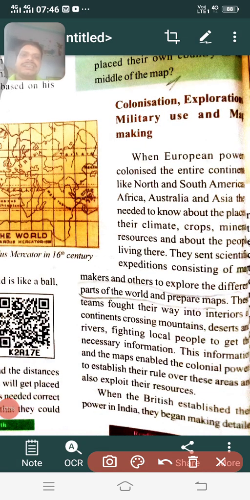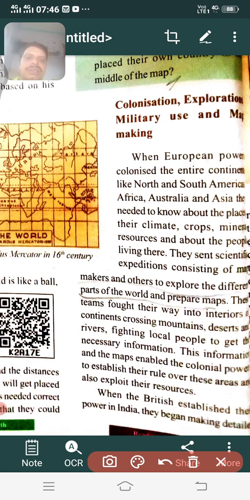See, you find colonization, exploration and military use behind map making here. So what do you mean by colonization? We all know that we were made a colony by many European countries. That means they came to India and established their trade centers here to do business. This is actually called colonization. What do you mean by exploration? It means the discovery of new places, the interior parts of the world.